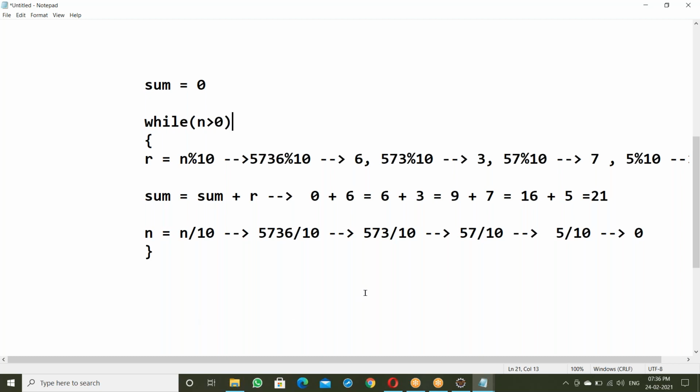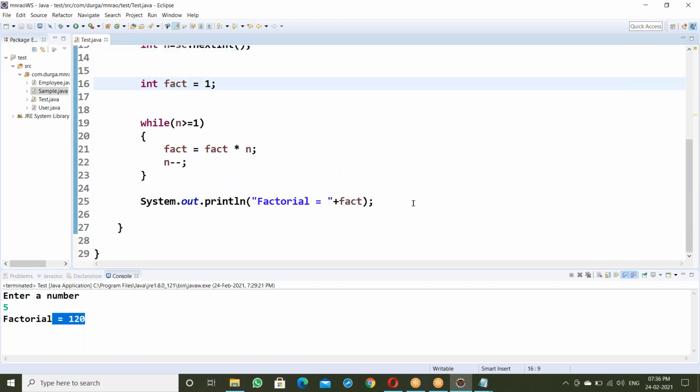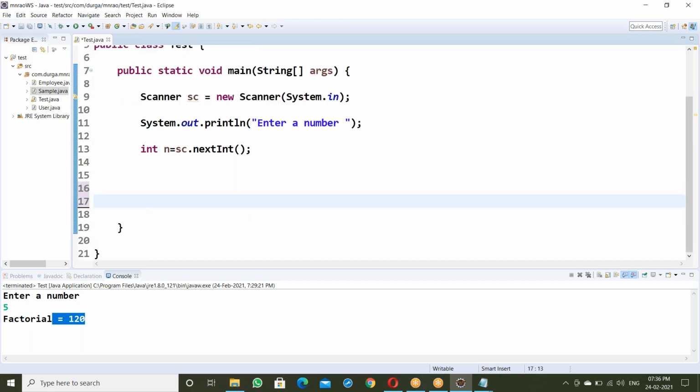Why this kind of programs? Maybe to improve logical thinking. To improve logical thinking, try to solve more and more examples. Now, entry number. Now here, a while loop.